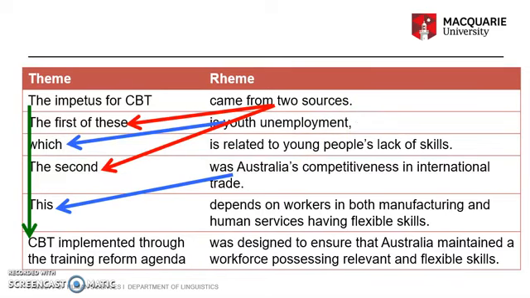This pattern of progression is repeated in the third and fourth sentences, in that the theme of the fourth sentence is picked up from the rhyme of the third sentence. So this is a pronominal reference to Australia's competitiveness. And finally, the theme of the last sentence refers to CBT, so that's taken directly from the theme of the first sentence. In this way, the concluding sentence and the topic sentence serve to be the beginning and end of the paragraph.